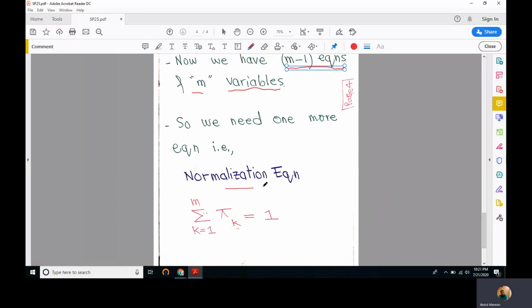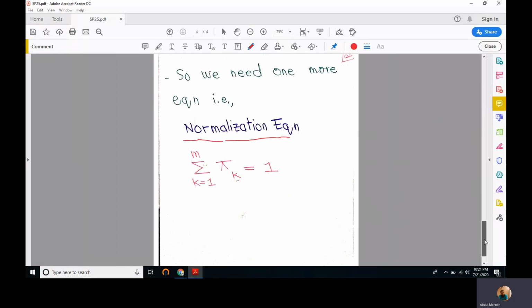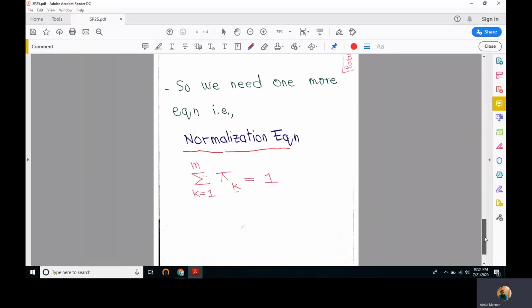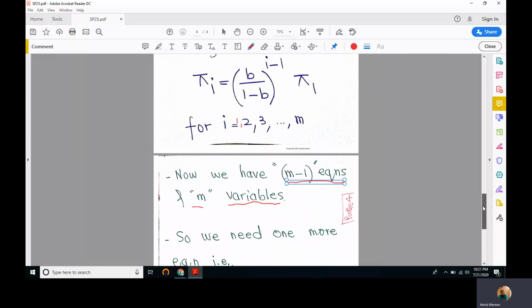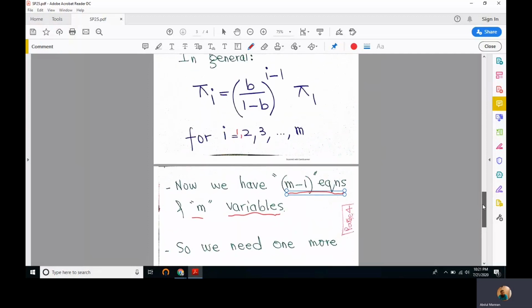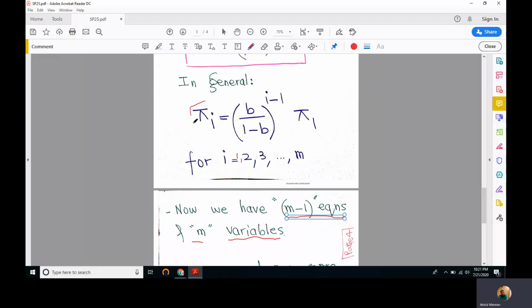For that, of course, we'll get help from the normalization equation, which tells us that the sum of the long-term or steady state probabilities of all states is equal to 1. Using this as the last equation, as the Mth equation, we can solve for all pi i's.